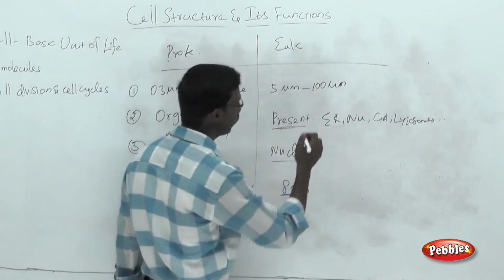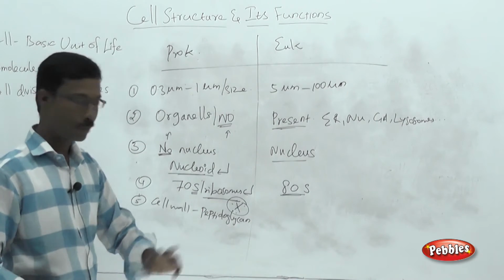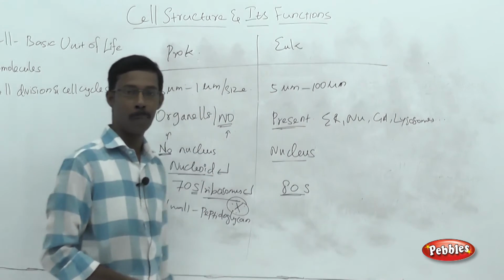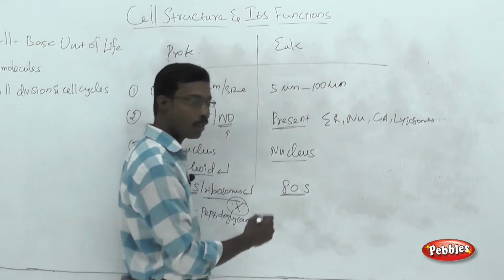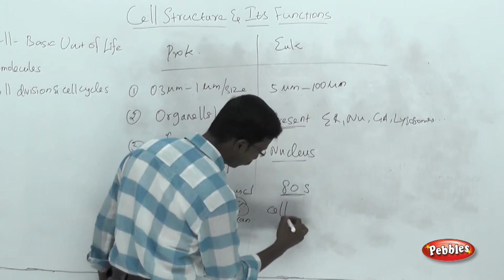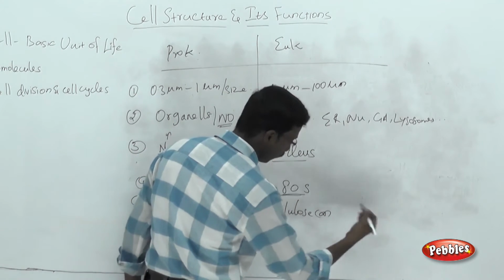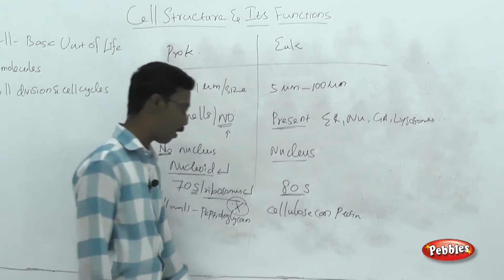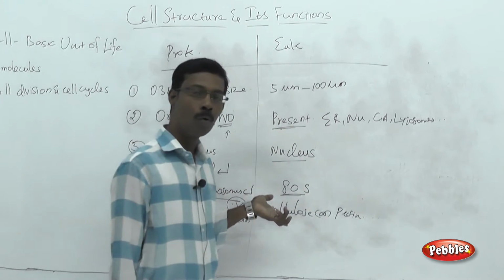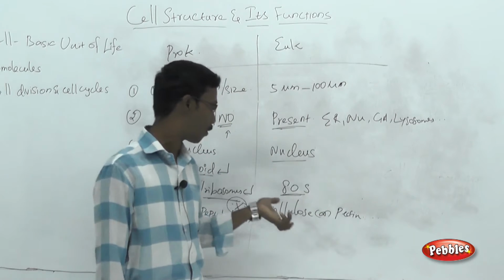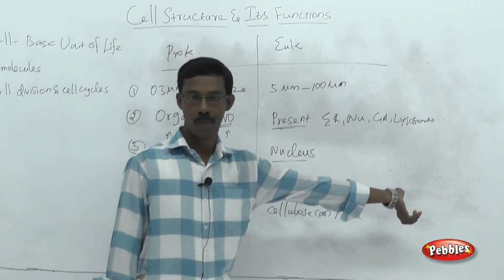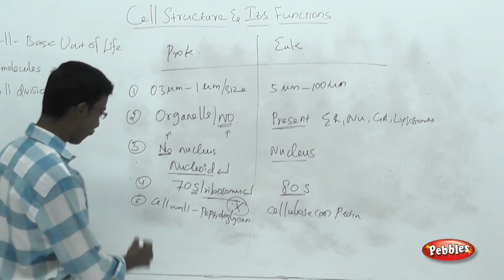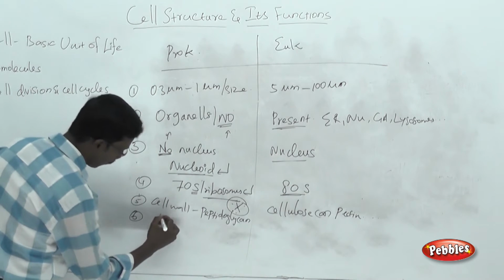Normally, in case of eukaryotic cells, the cell wall may or may not be present. Plant cells possess the cell wall. Animal cells will not have a structure called the cell wall. If the cell wall is present, normally it is made up of cellulose or related carbon structures like pectin and mannan. There are many different types of carbon structures over here. The point you have to remember is that there is no peptidoglycan in eukaryotic cells. Only cellulose or related components will form the cell wall in eukaryotic cells.